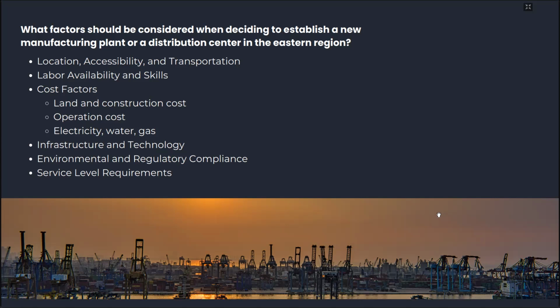And then the operation cost linked to the labor cost, and also the land and construction cost will be part of the operation cost. And then the electricity, water and gas, because in another area the water and gas is different from Java.